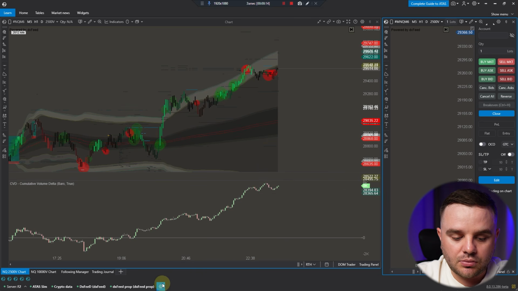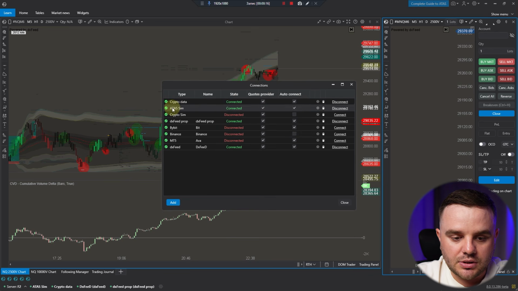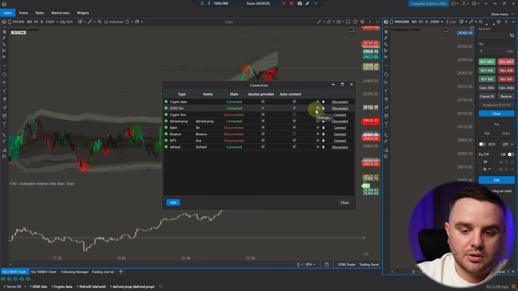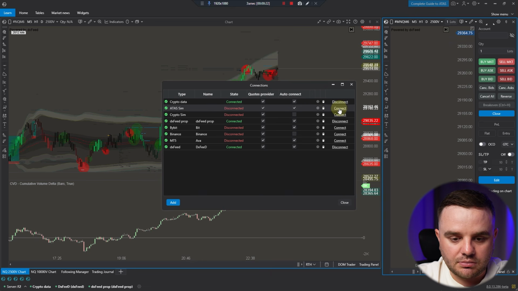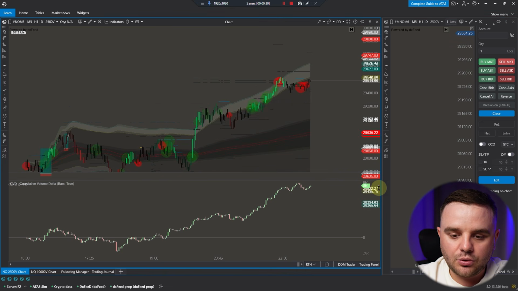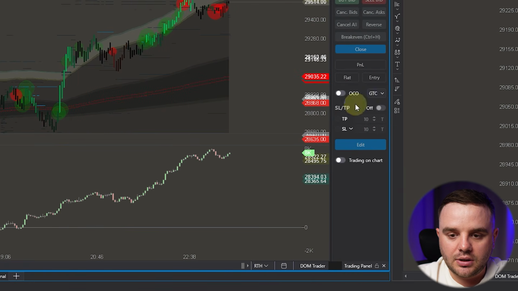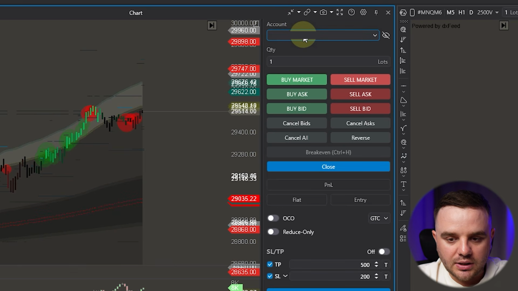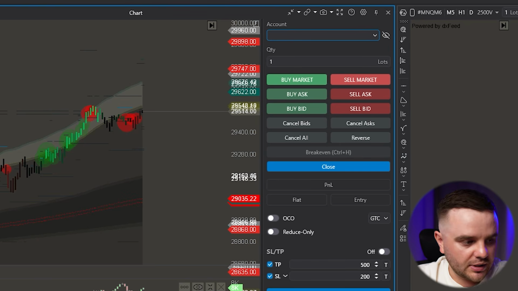A demo account is really easy to connect because they have, as you can see, the ATAS simulator. When you connect here, you can use it. You simply, as you can see, have disconnected, connect, voila, you can take trades. When you take trades, for a start, my advice to you is to take trades through a demo account. And it's really easy. Here in account, you choose demo.